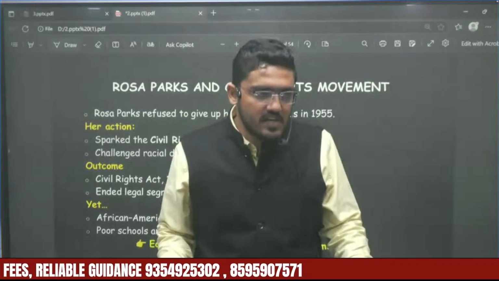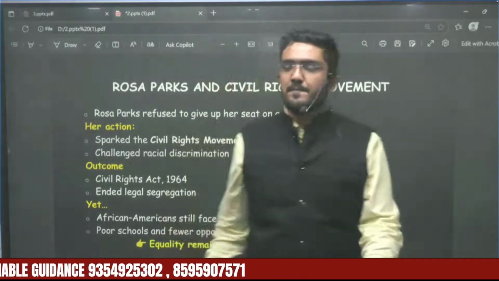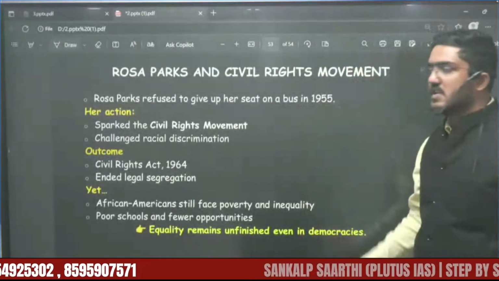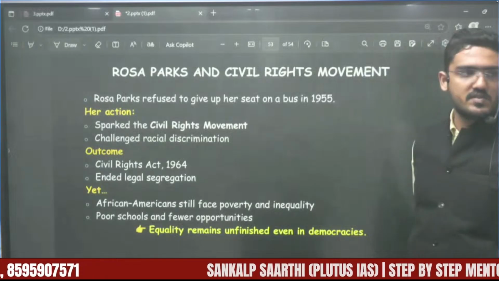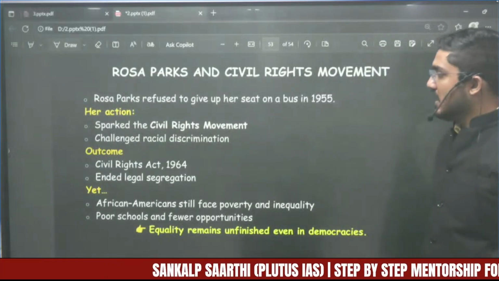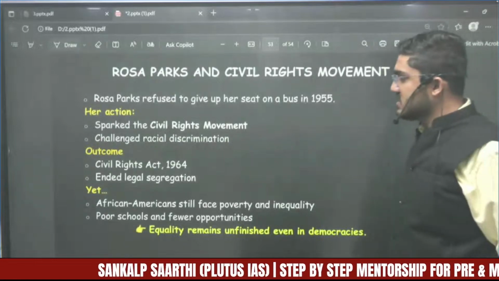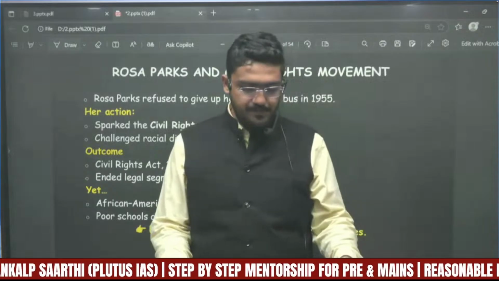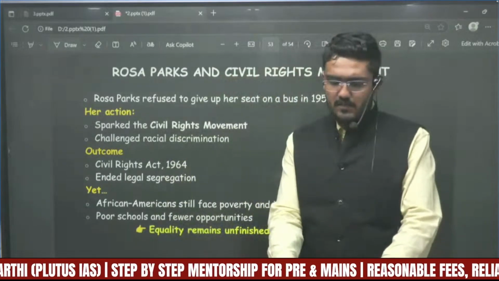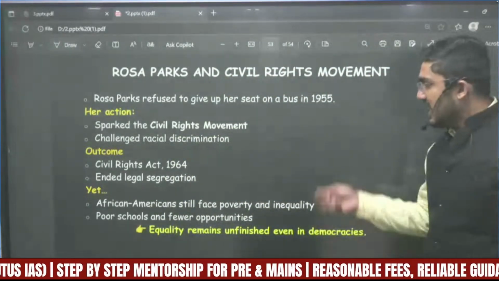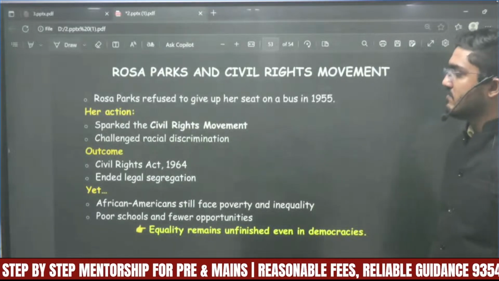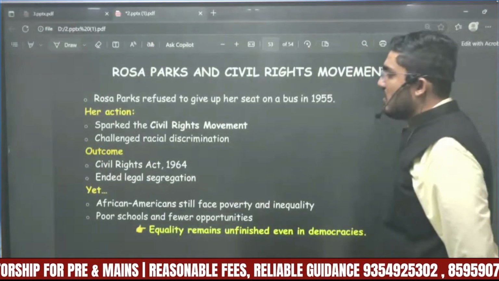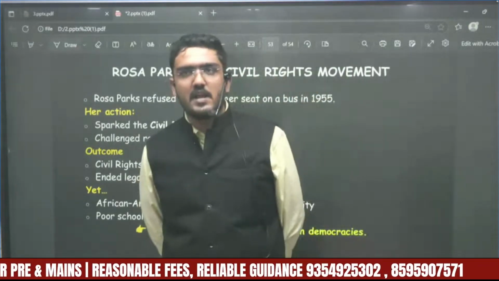Rosa Parks and the civil rights movement. What was this movement? Rosa Parks refused to give up her seat on a bus in 1955. Her action sparked a civil rights movement, and a large-scale movement started across the entire country. She challenged racial discrimination, and the outcome was the Civil Rights Act of 1964, which legally ended the policy of segregation in the USA.